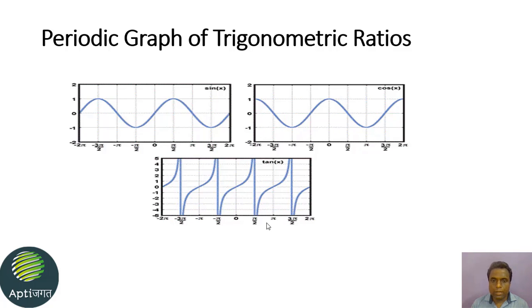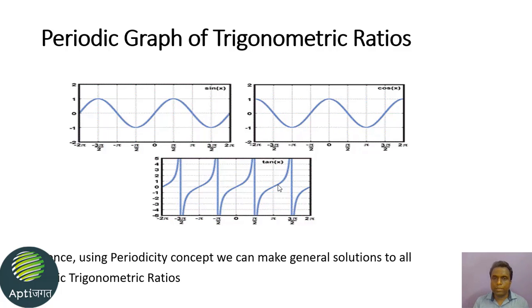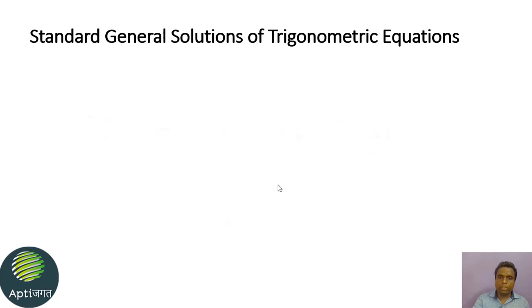So this periodicity in graphs, we can generalize it. Students, we have studied the periodic graphs of sin x, cos x, and tan x. From this we understood that there is repetition of graphs; their values are repeated after a certain interval. So we can have generalized solutions of all the trigonometric ratios using the periodicity concept. Now we will see some standard and generalized solutions of trigonometric equations.